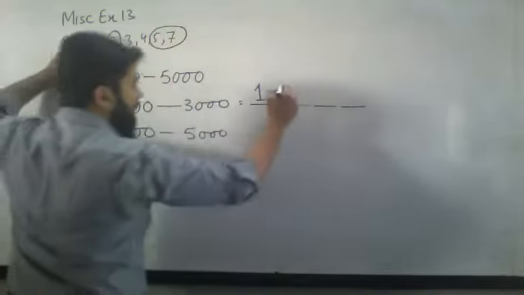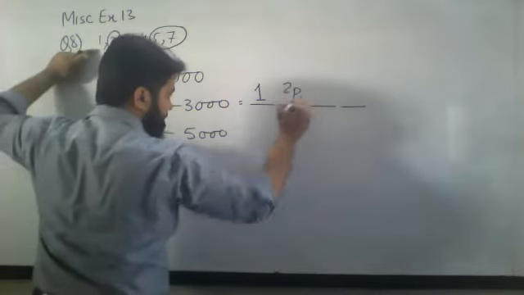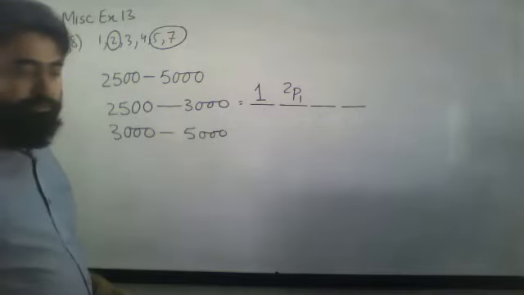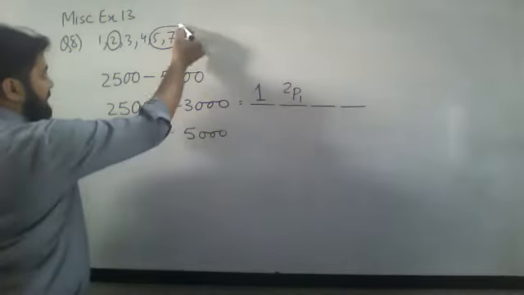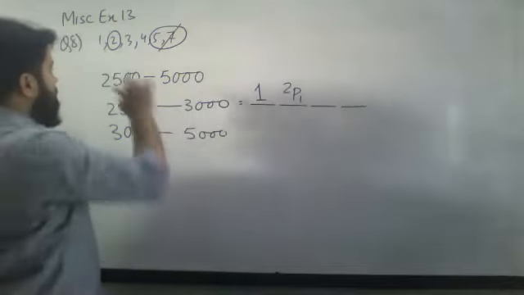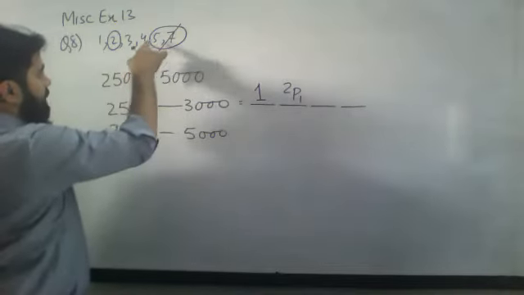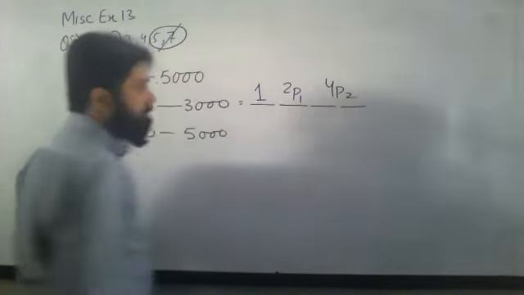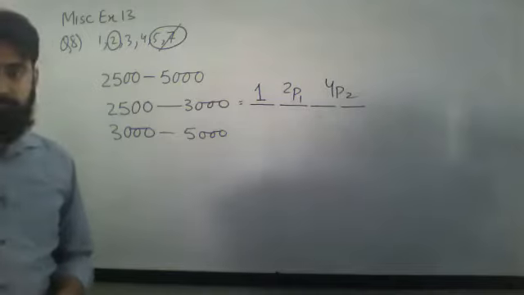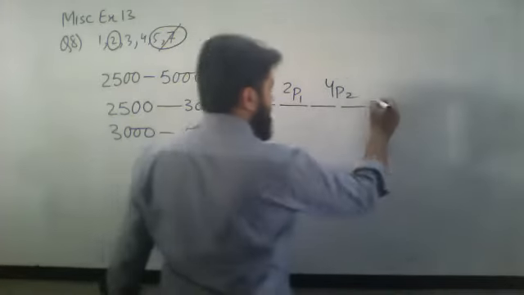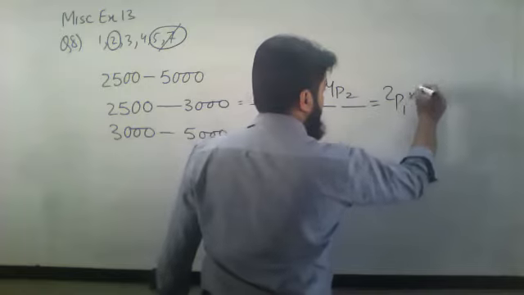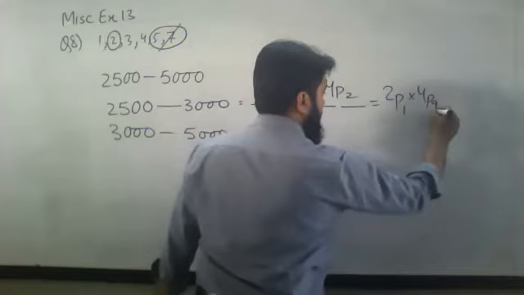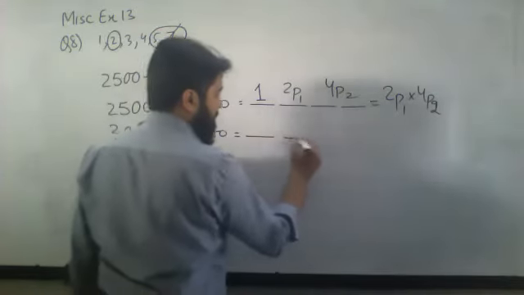Out of these two, I can select any one at this position. For instance, I have selected this. So now how many are remaining? 1, 2, 3, 4 are remaining. Those 4 can be selected for this one. So this will become 2p1 into 4p1. Sorry, 4p2. Right?